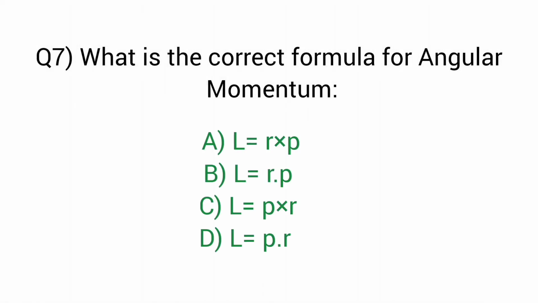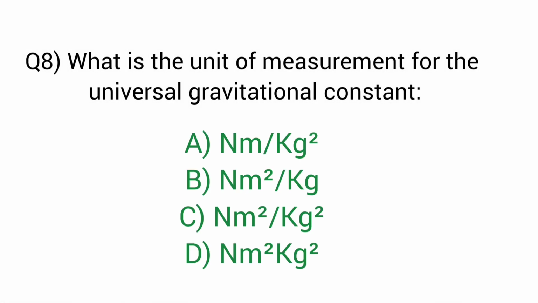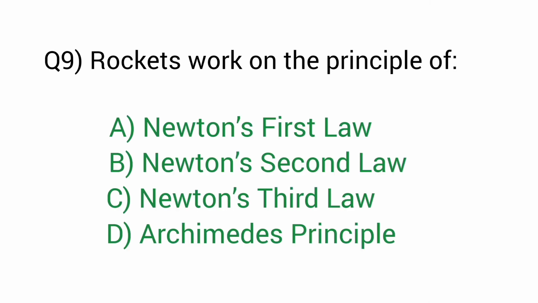Question number 7. What is the correct formula for angular momentum? Right answer option A, L is equal to r into p. Question number 8. What is the unit of measurement for the universal gravitational constant? Right answer option C, Nm square by kg square. Question number 9. Rockets work on the principle of. Right answer option C, Newton's third law.